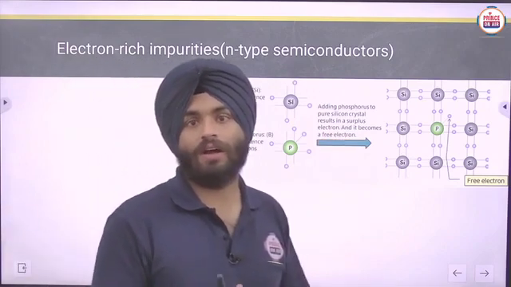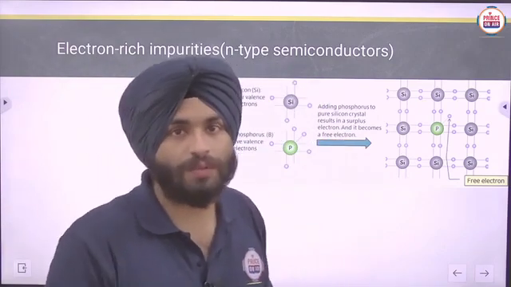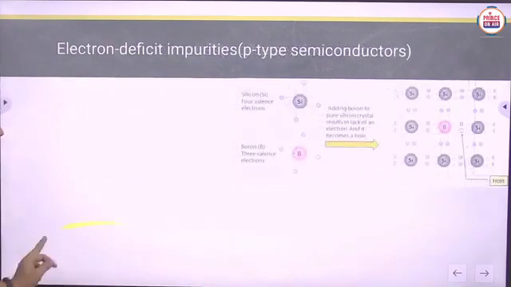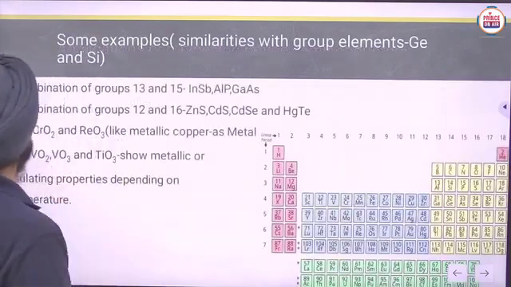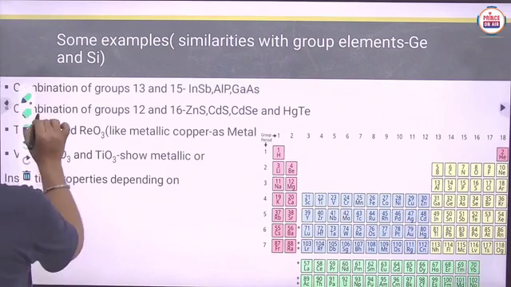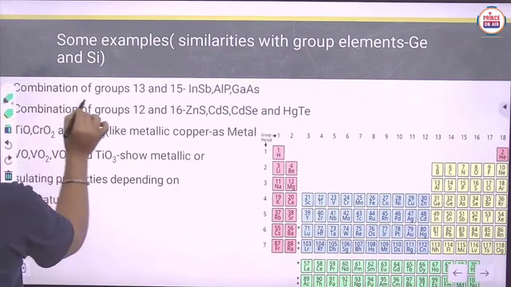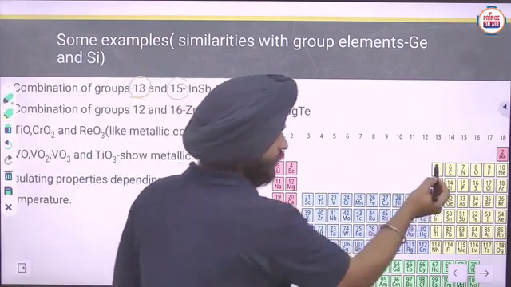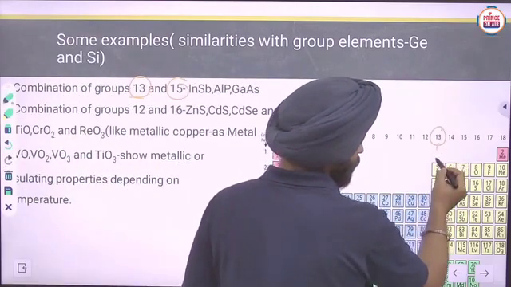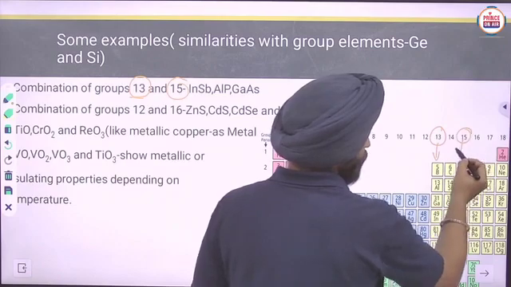Similarly, we can take an example for germanium also. In that case, which type of semiconductor will be generated? Here you can see the combination of group 13 with 15.